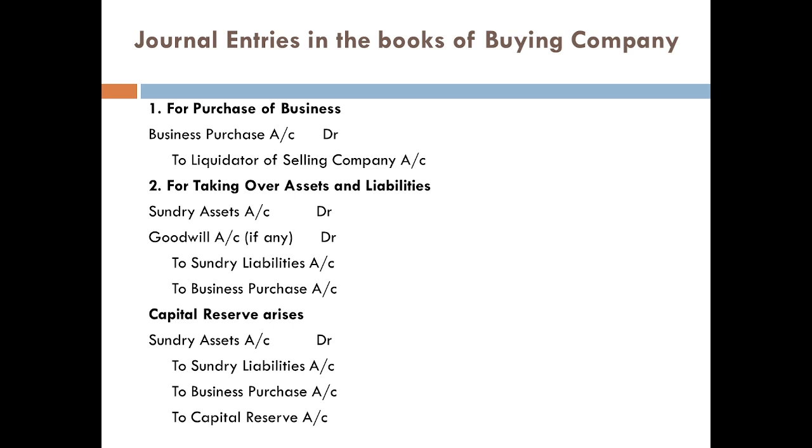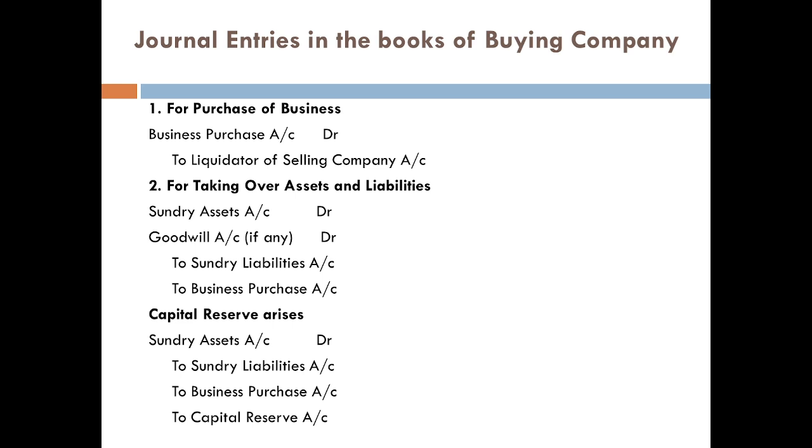So the journal entry will be Sundry Assets Account Debtor, Goodwill if any Account Debtor, to Sundry Liabilities Account, to Business Purchase Account. The next journal entry is capital reserve, if it arises from the purchase. The business purchase that I have agreed to pay will be either by way of shares, debentures or bank, whatever it is, to Capital Reserve, the difference of amount between debit and credit here.